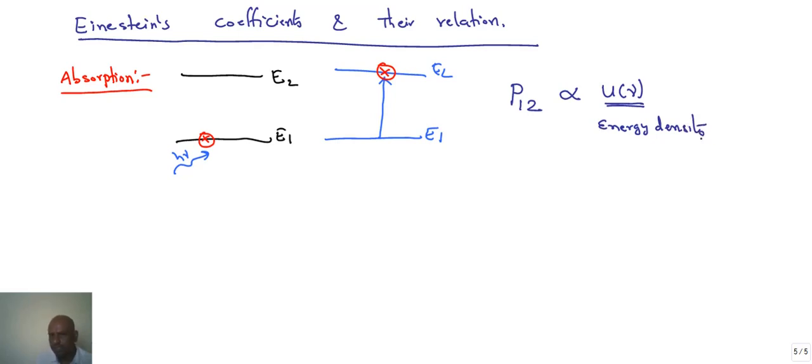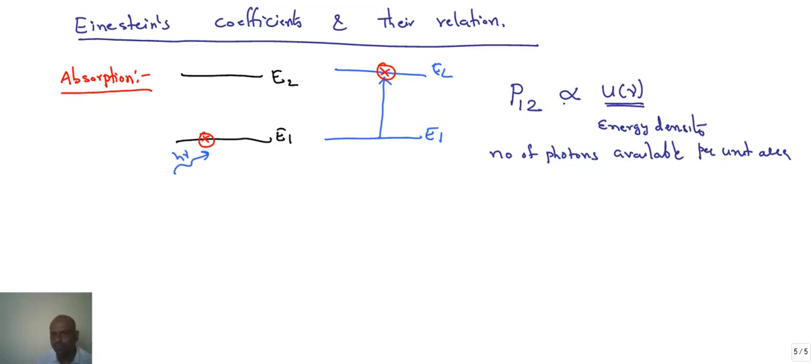What do you mean by energy density? The number of photons available per unit area. How many photons are available to lift electrons from the lower state to the higher state? That we call energy density.